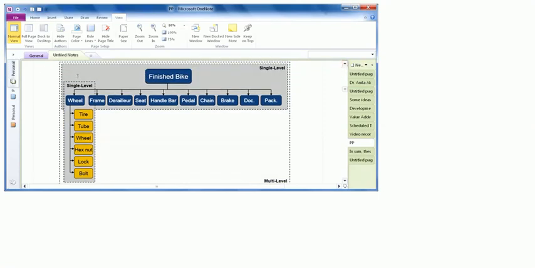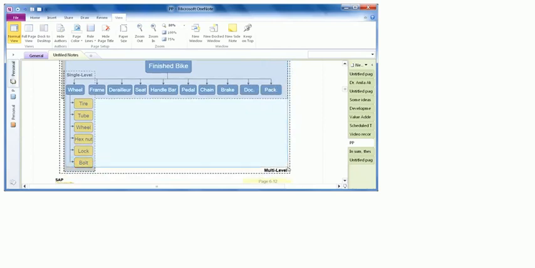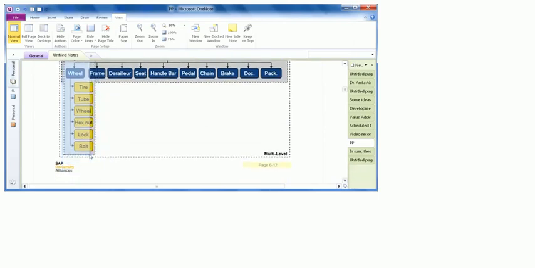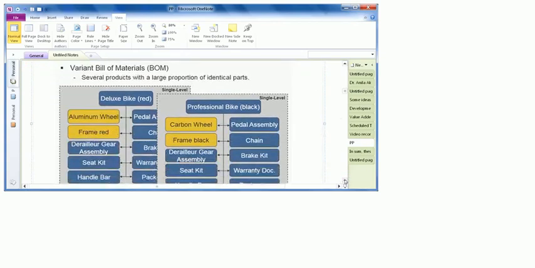I do not have a very good software to record this video, so I cannot mark it on the screen. And this is the multi-level bill of material. But if we just refer to this one, then this is a single level bill of material. Similarly, if we refer to this one, then this is a single level bill of material. So in SAP ERP, we have the options to view the bill of material either single level or multi-level. Sometimes there can be more than two levels, and you should keep this in mind.